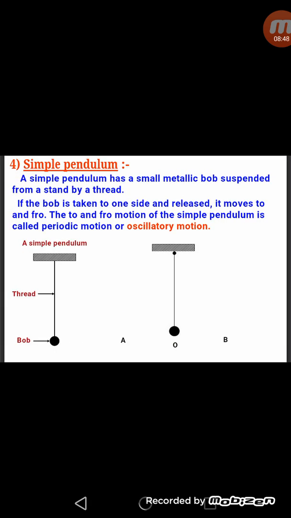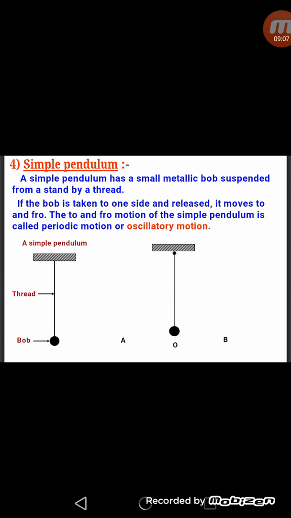Now next one is the simple pendulum. What is a simple pendulum? A simple pendulum has a small metallic bob, or we can say a small metallic ball, suspended from a stand by a thread. If the bob is taken to one side and released, it moves to and fro.